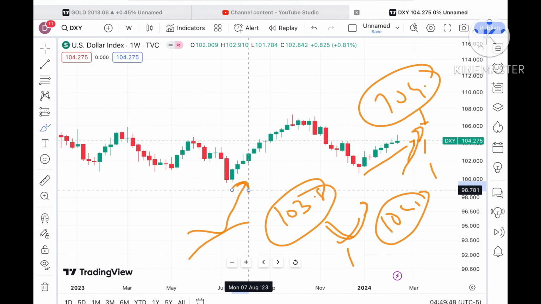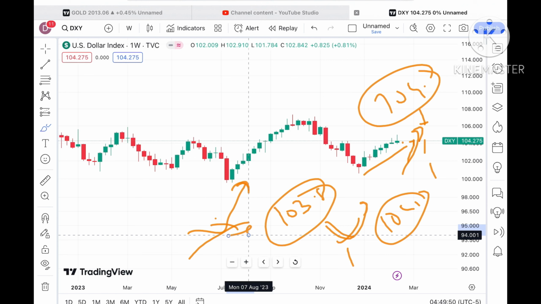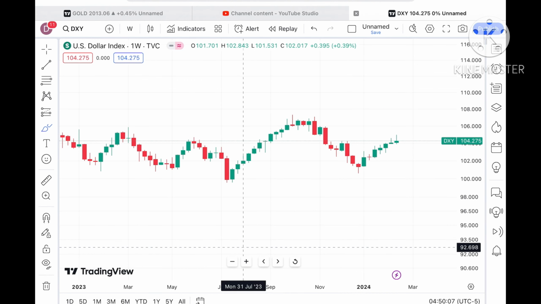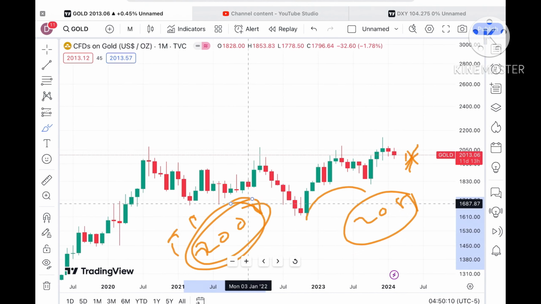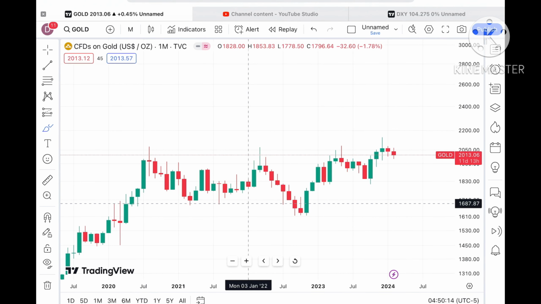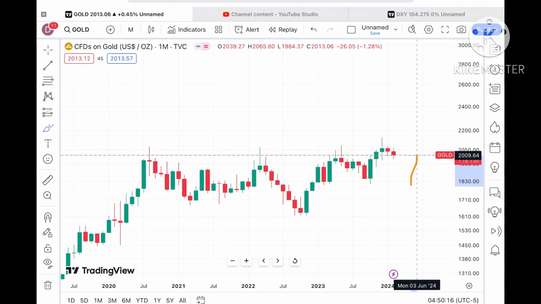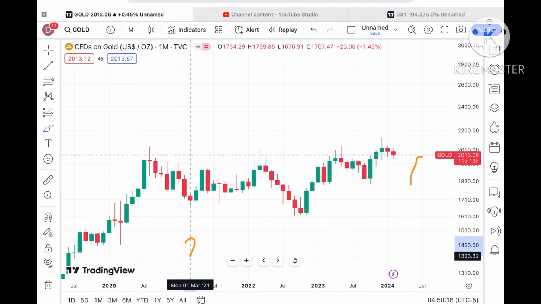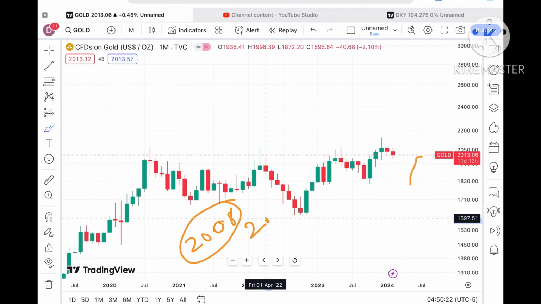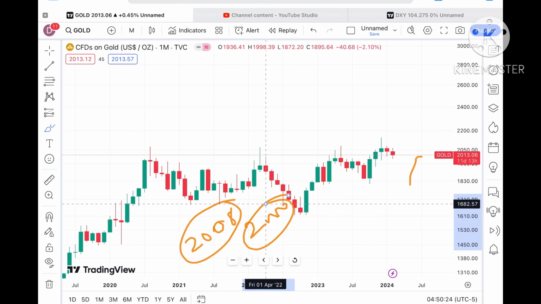But if the price started sustaining this level and a bounce back comes, and then it moves below this particular support, we can see gold can move further upside because the dollar index is moving further down. Then we can see the price of gold can increase, one of the factors. Now let's see how the price of gold can move in the rest of Feb 2024. If the price didn't sustain, we can see it can go towards its next support of $2008.